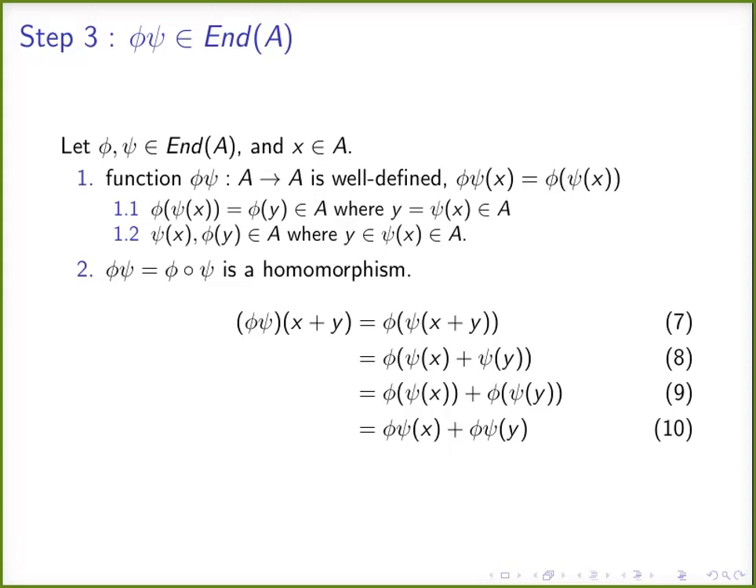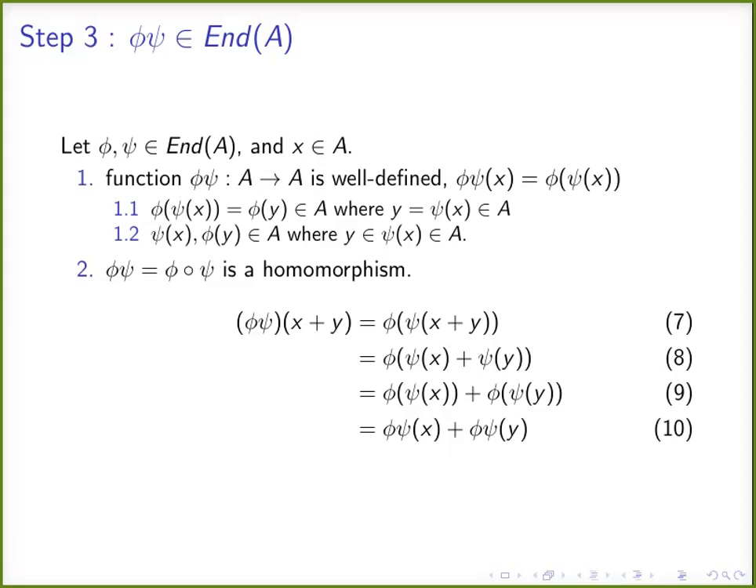Coming to 8, we know that psi is a homomorphism. Psi is from the endomorphisms of A. Psi is an endomorphism of A. Therefore, psi is a homomorphism. Therefore, psi of x plus y is psi of x plus psi of y.